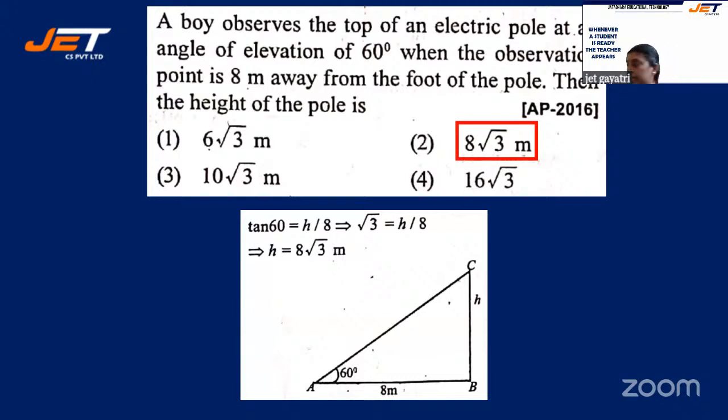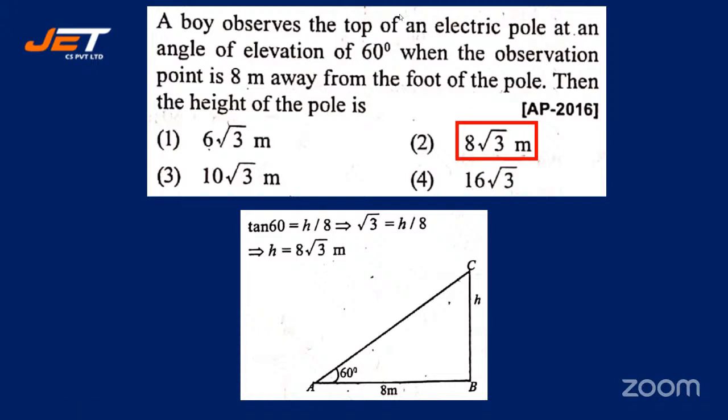So the triangle is here. Okay. So we have a height. What is the height here? It is the one that we need to find out, and the elevation is 60 degree.